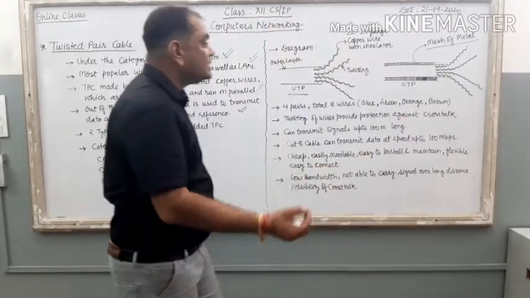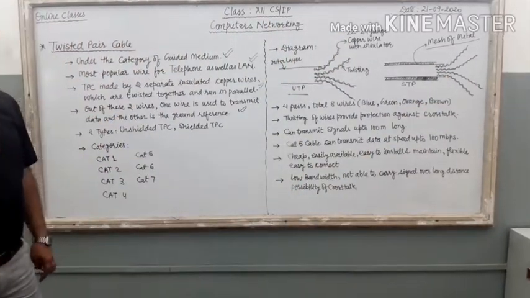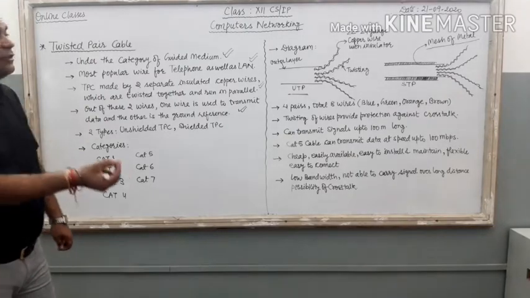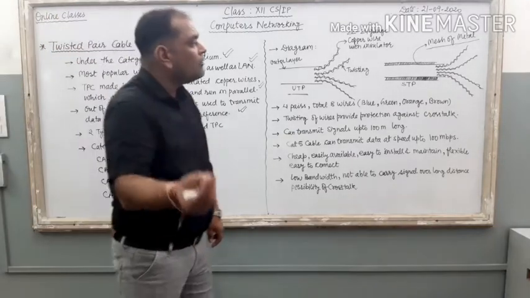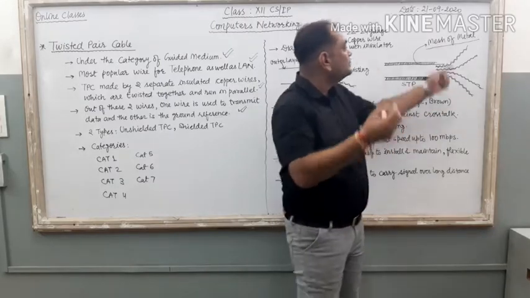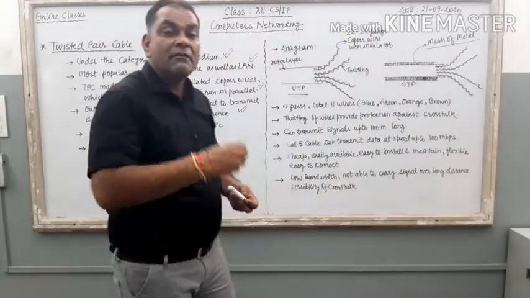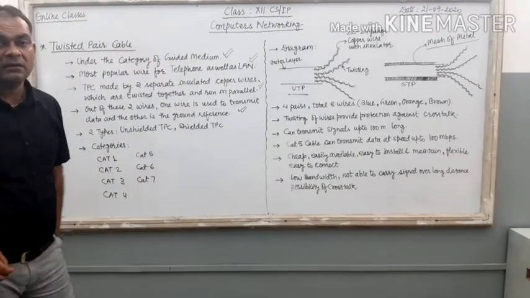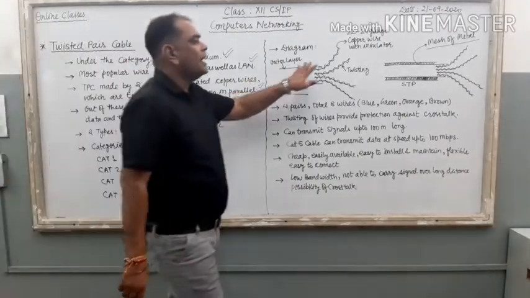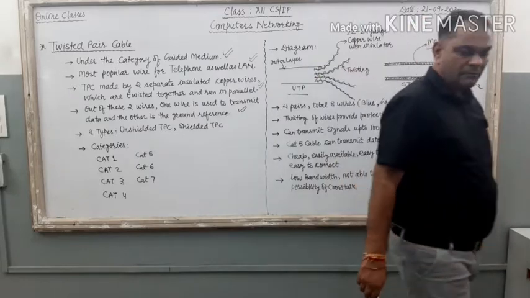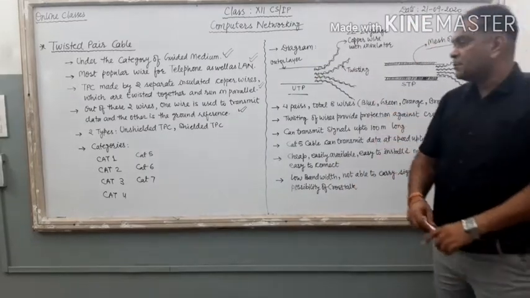Means STP comes with extra shielding, extra coating, or we can say STP comes with a mesh of metal, right? To give strength to this wire. So these 2 types of wires are available in the market. Done.